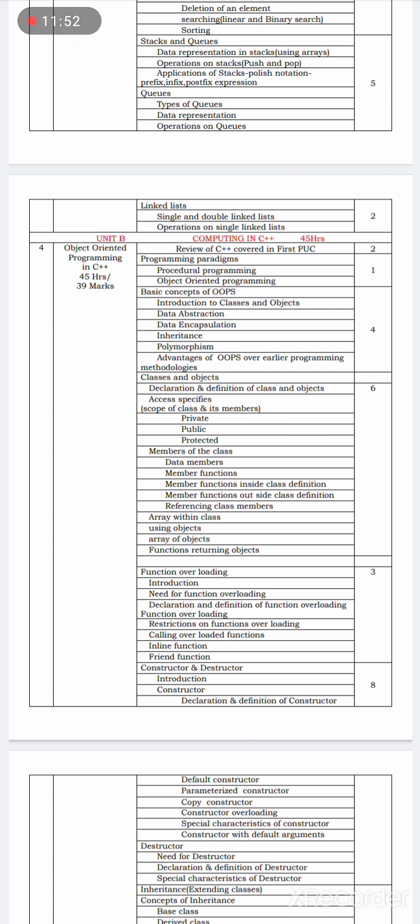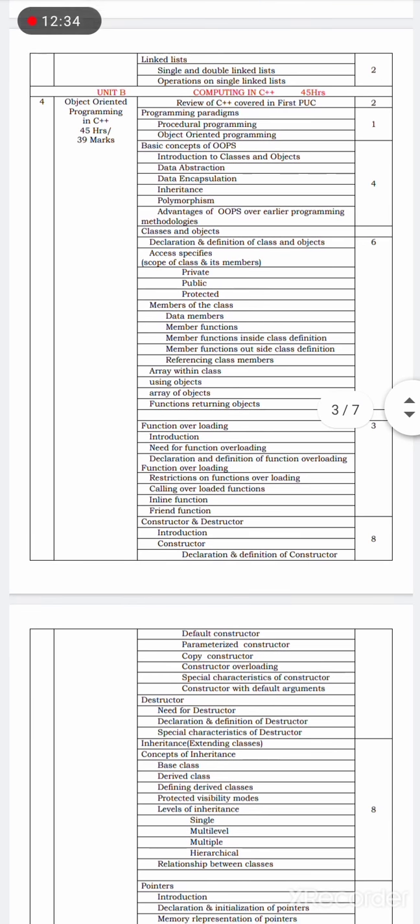The new topic in C++ in this syllabus is function overloading: introduction, need for function overloading, declaration and definition, restrictions on function overloading, calling overloaded functions, inline functions, friend functions, what is constructor and destructor, and the types of constructors: default constructor, parameterized constructor, copy constructor. All these are the types of constructor.